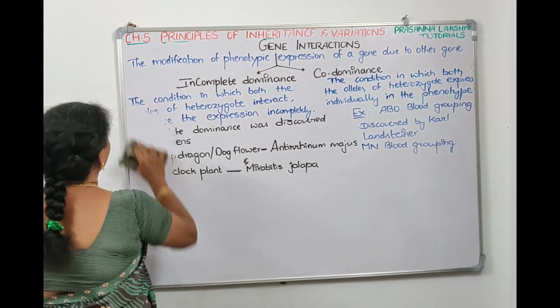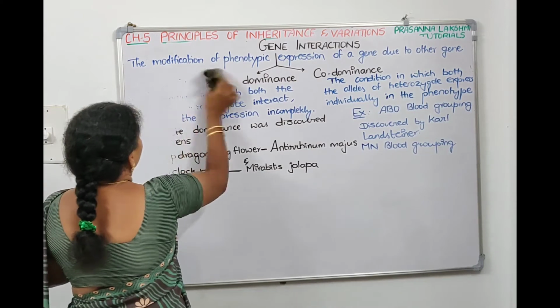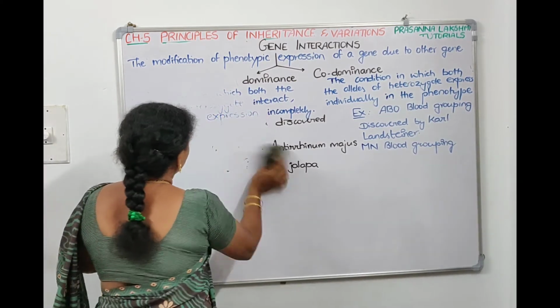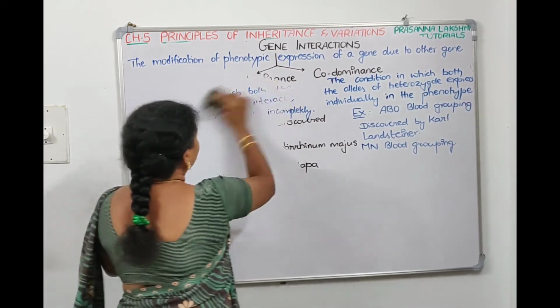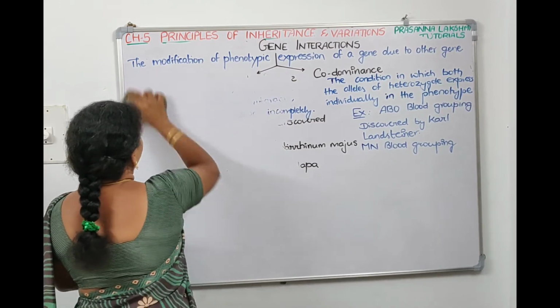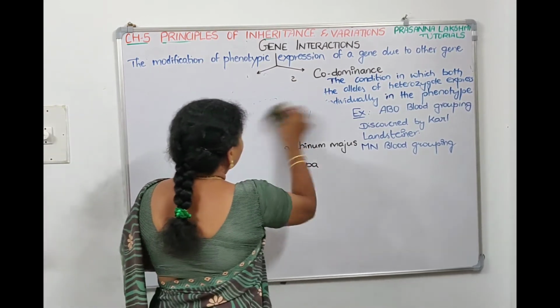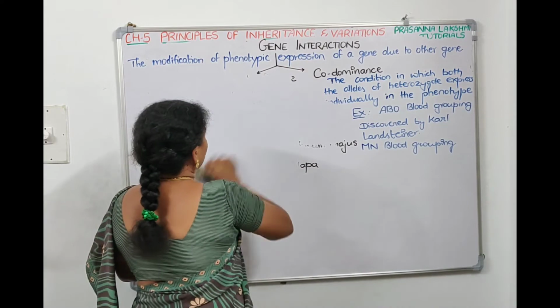Right. So when we see this plant, which is an example of incomplete dominance, there are 2 varieties of the flowers.